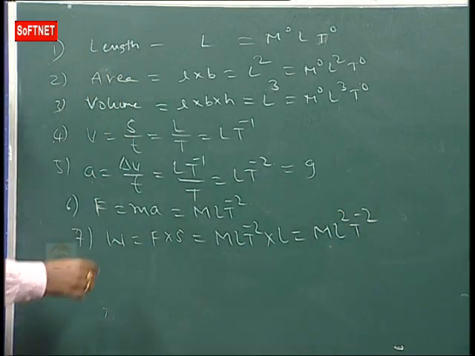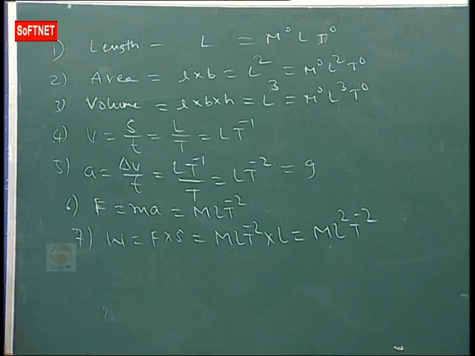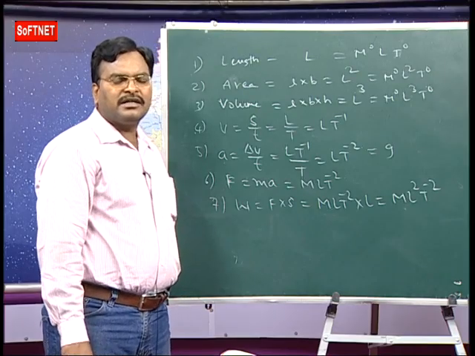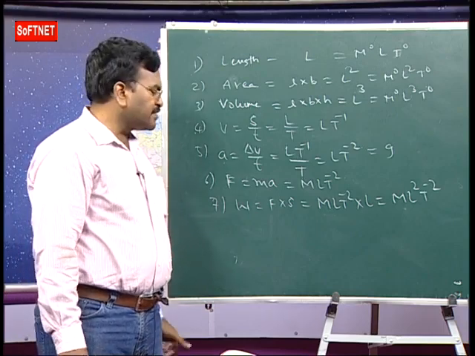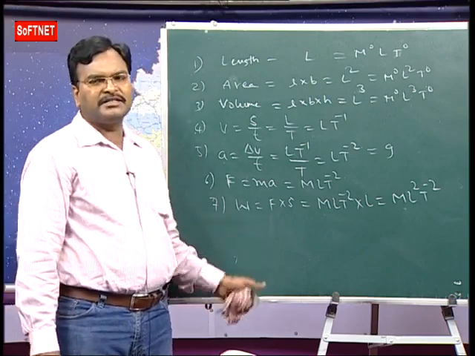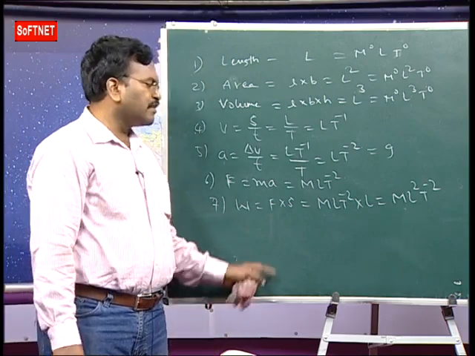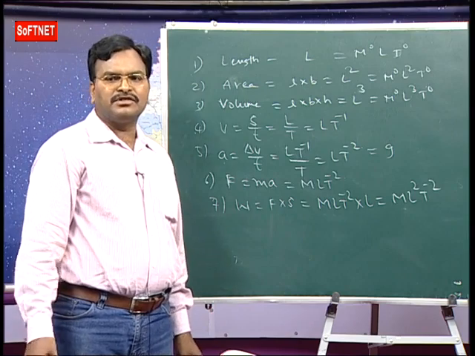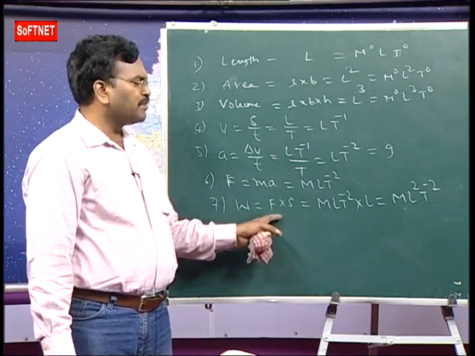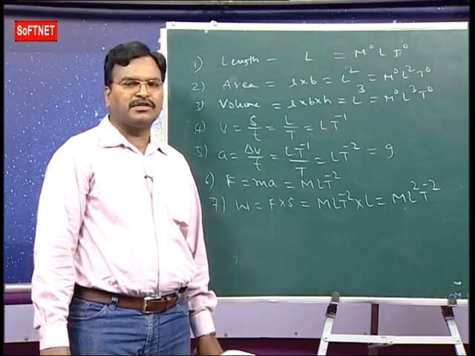Work done and energy. What is energy? Capacity to do work. There is no separate formula for energy, so work and energy have the same units and dimension formula. Kinetic energy, potential energy, heat energy, the dimension formula is ML square T power minus 2. Torque. Torque is equal to what? Force into perpendicular distance. So the dimension formula of torque is also the same, ML square T power minus 2.